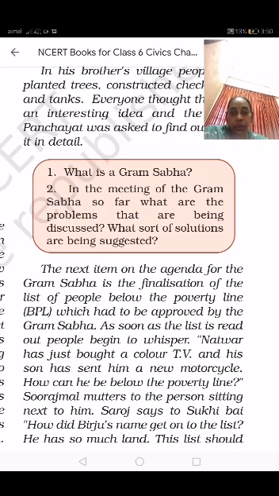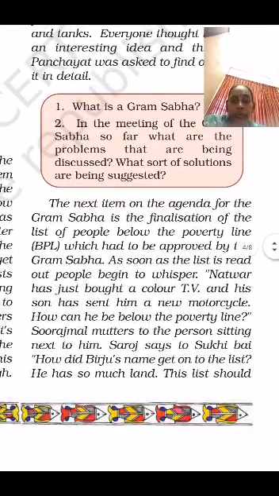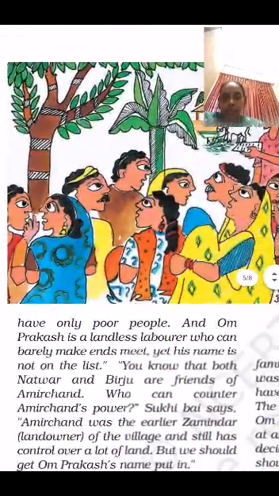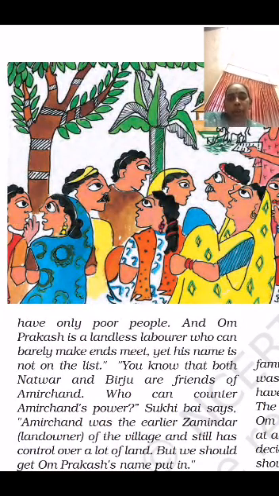Surjamal says to the person sitting next to him, and Saroj says to Sukibai, how did Birchu's name get onto the list? They have seen that list and are discussing that person. He has not much land either. This list should have only poor people. So on the list, the person who has the color TV and motorbike, and one person who has land, by seeing that list, these are also rich people. How can they be counted as poor?